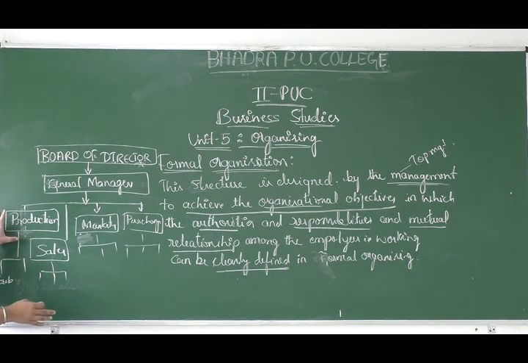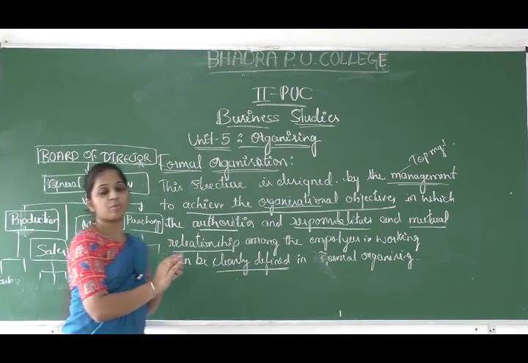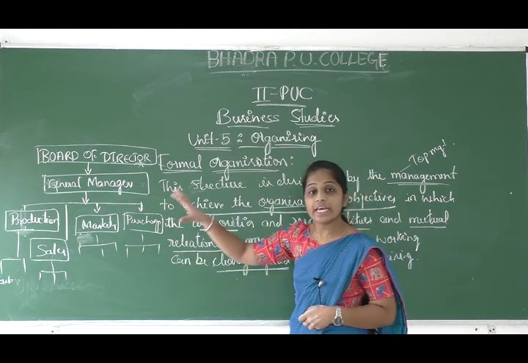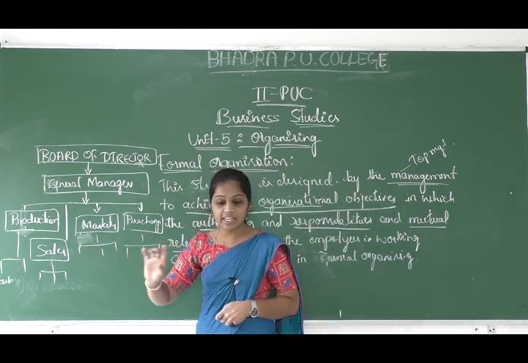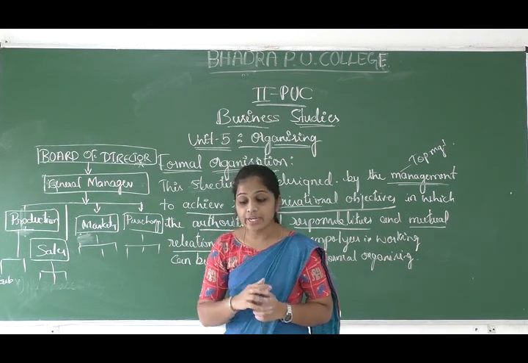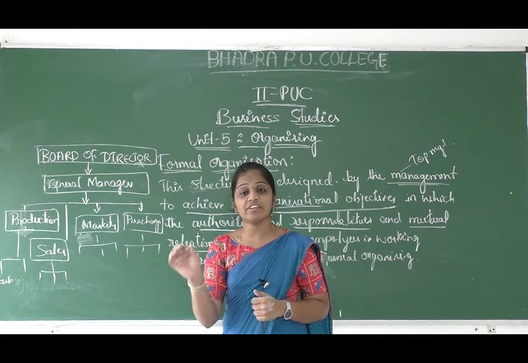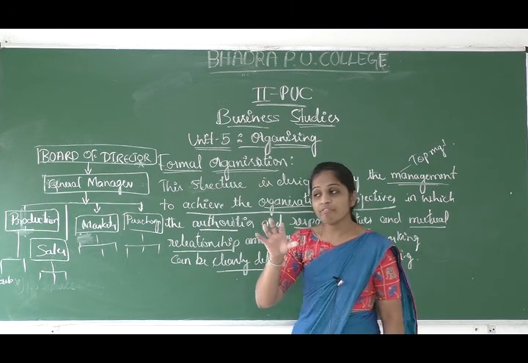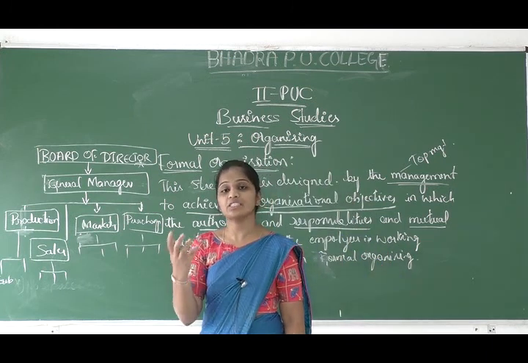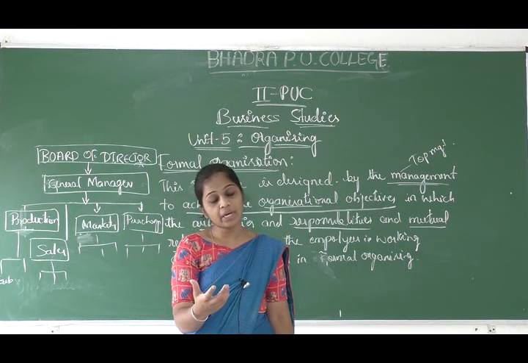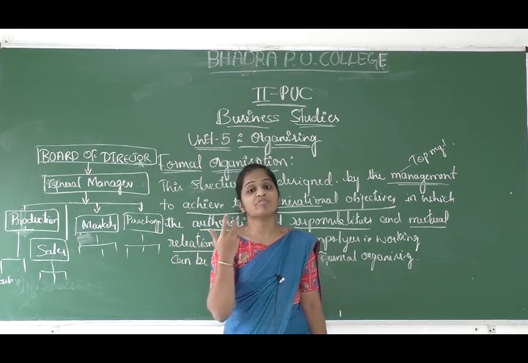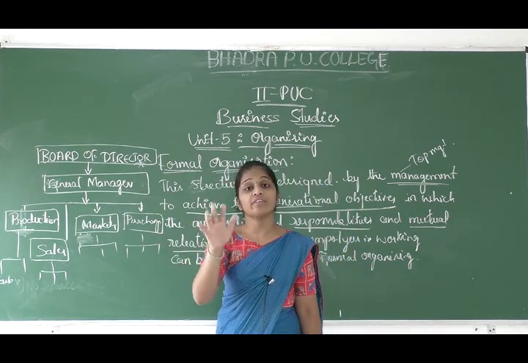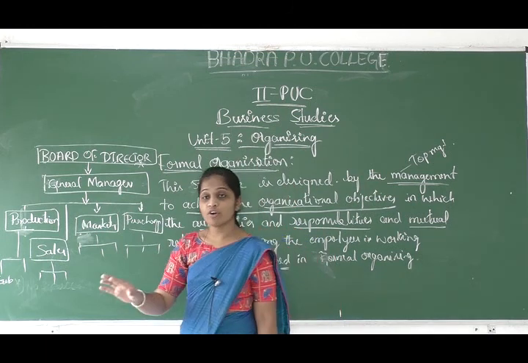So here, okay, they clearly say about the job to be performed by each position. So if you are in that position, what all jobs you have to perform is clearly mentioned. And also the authority and the responsibility assigned to each individual. In order to perform the jobs, every employee needs some authority and responsibility. They need some power in order to do the work. Those are the authority and responsibility which is going to be assigned to the individuals.